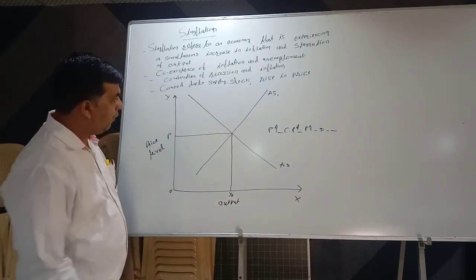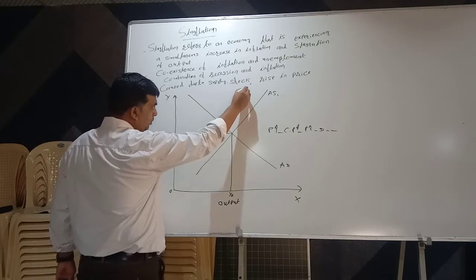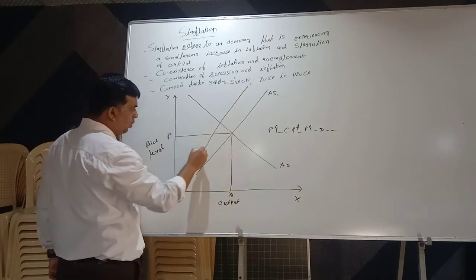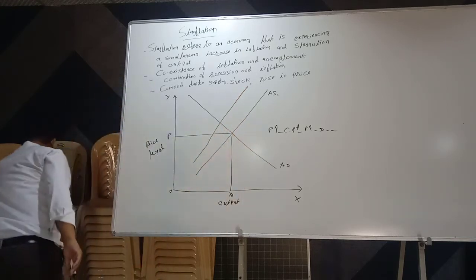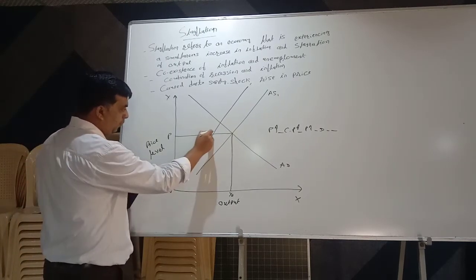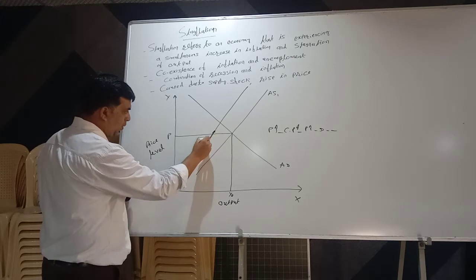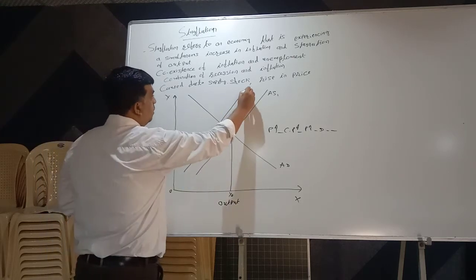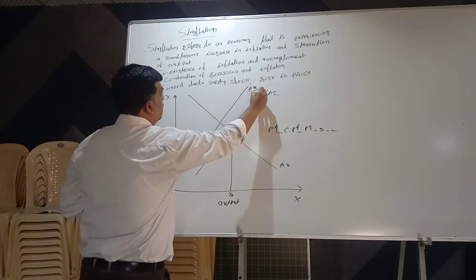If supply falls, we have to draw a new supply curve, parallel. Here we are giving AS2.